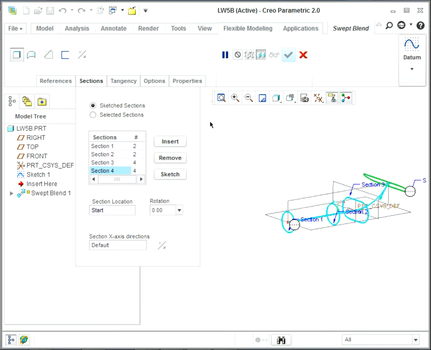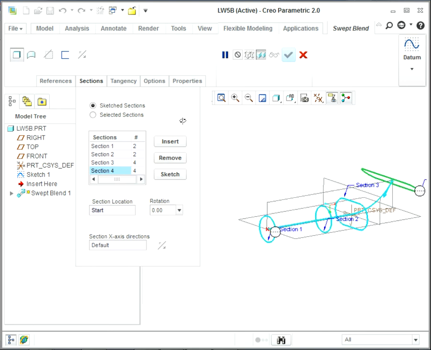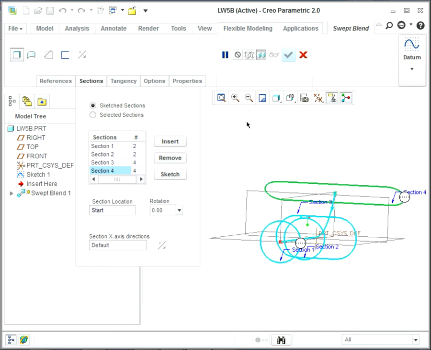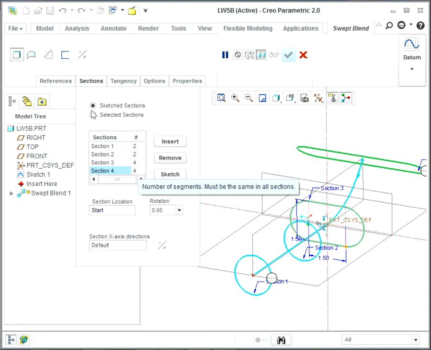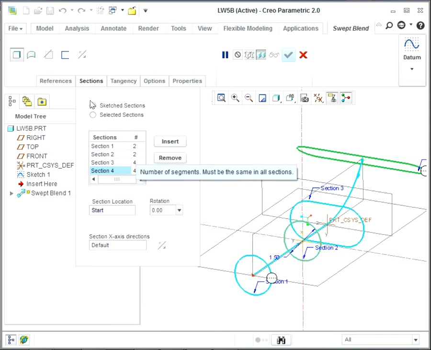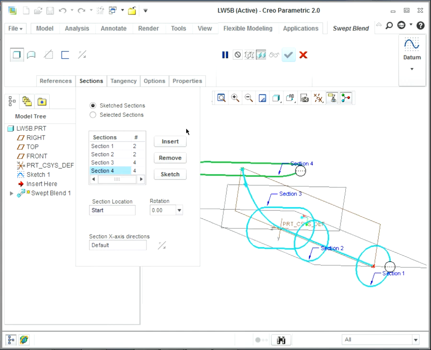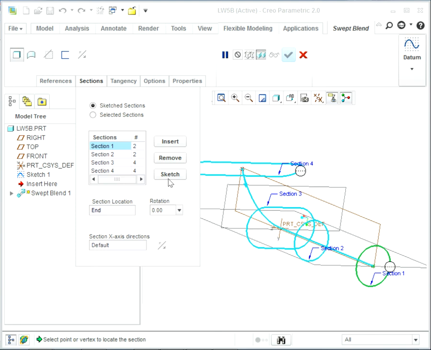And the problem is each section, all of them must be in the same count to get to blend. All of them must be 4 or 6 or 2 or whatever, but all of them must be the same number. And what I'm gonna do now, I'm going to go back to each sketch, for example number 1, and I'm gonna choose number 5 for all of them. Okay, I'm gonna go back, for example, to section 1, and let's see how I'm gonna change it.